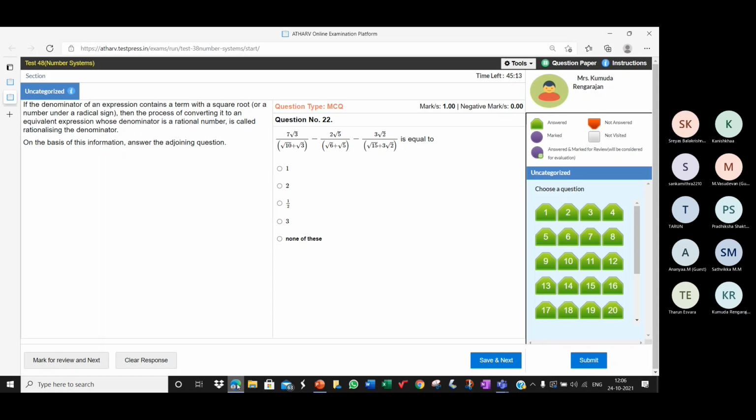Ma'am, the third one, I think it's not right. What did you get? I got 3 root 30 minus 6 divided by minus 3. Divided by? Minus 3. You can cancel, no? Yes, ma'am. I got root 30 minus 6 by minus 1.